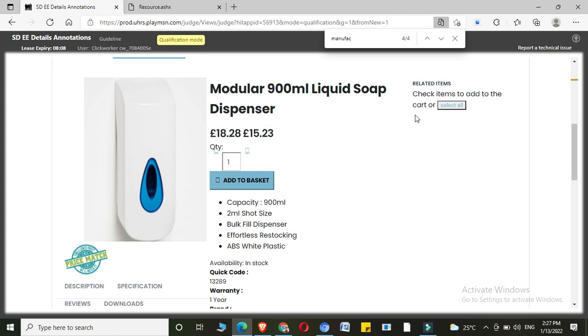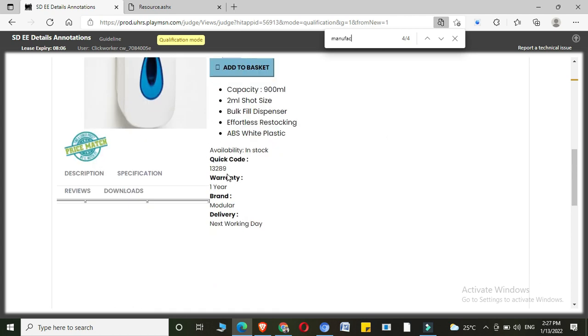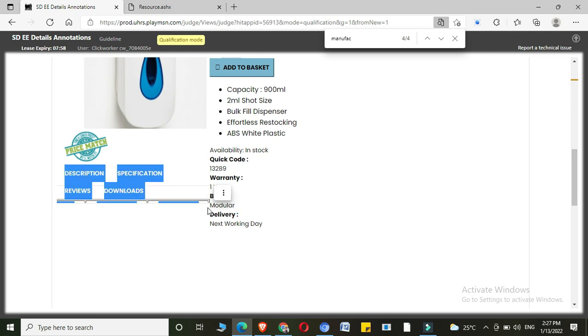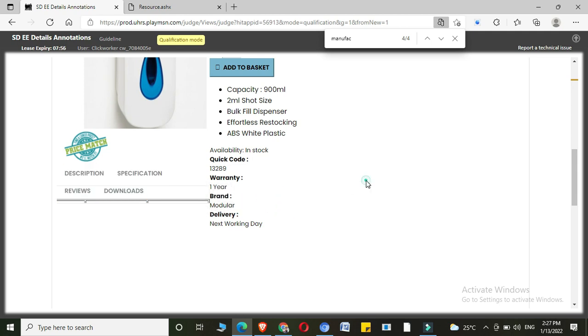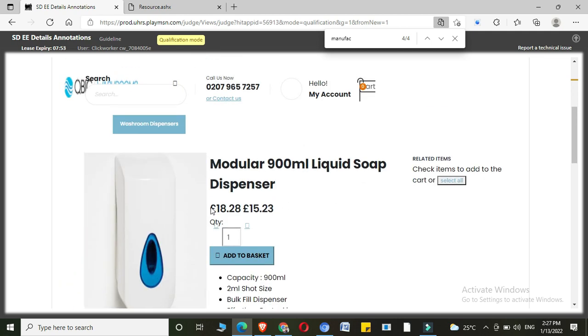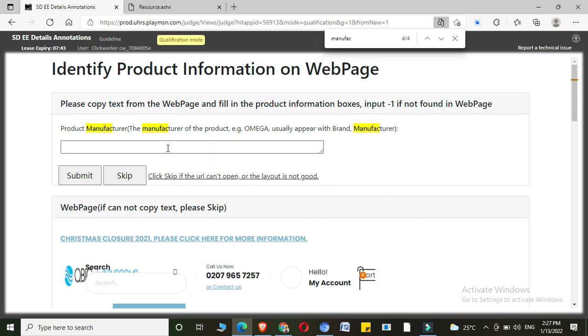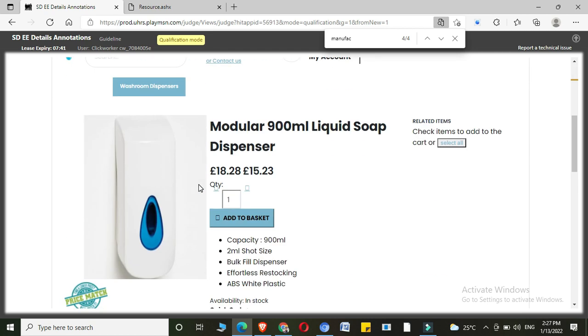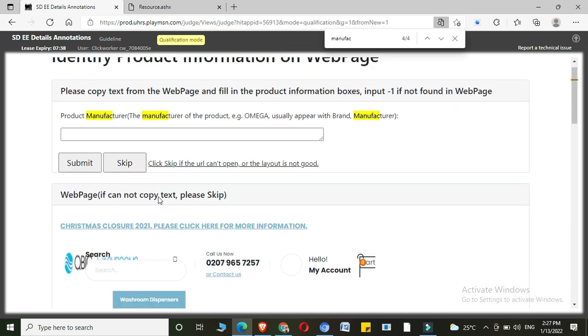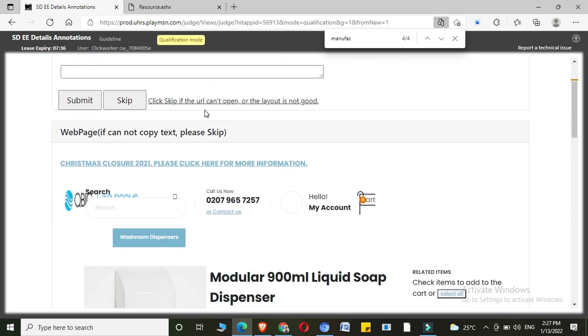Modular 900 ml liquid soap. Brand. Yeah, looks like it was. I'm unable to copy this. I don't know why. Modular. Is it a manufacturer or is it the name of the product? I don't know. But we just need a name of the manufacturer. Click skip if the URL can't open or the layout is not good.